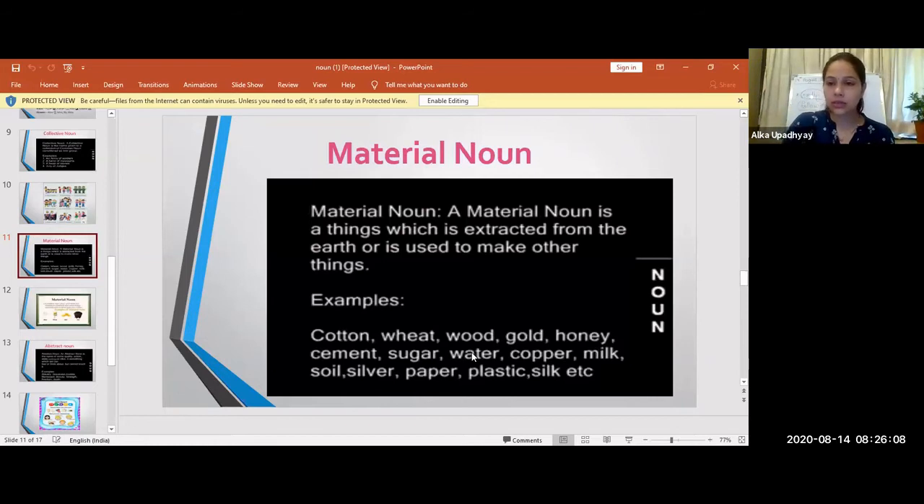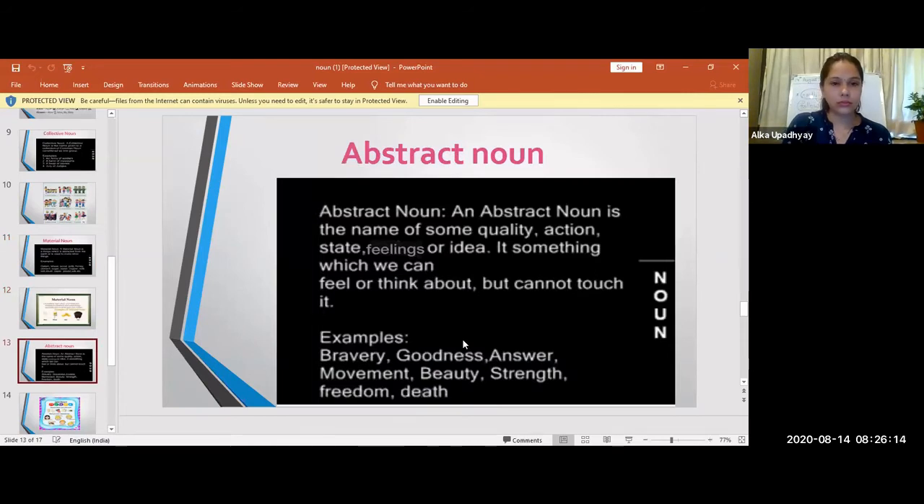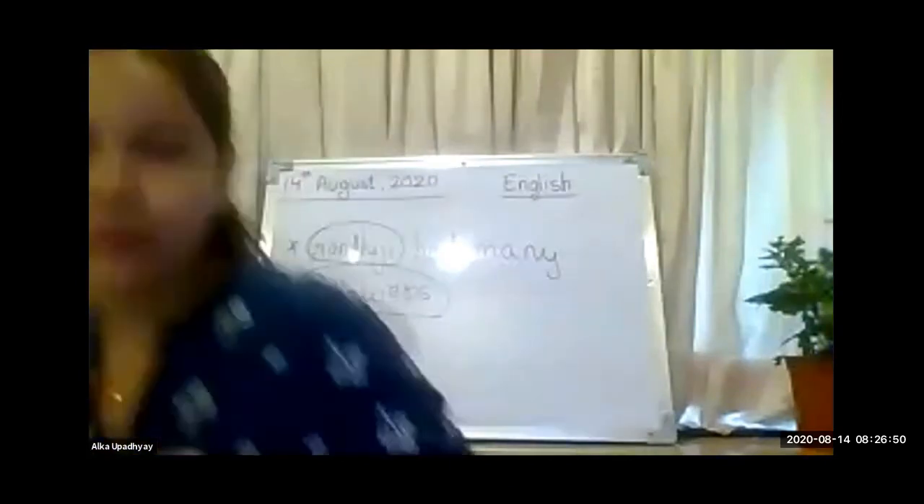Now let us see in the next slide. See, as you can see here, a material noun is that which refers to a material or substance from which things are made, such as silver, gold, iron, cotton. Now one more thing we can say is wood, plastic, right? So these are some of the things which we use to make something new. Now let us see some examples that are given in our textbook.